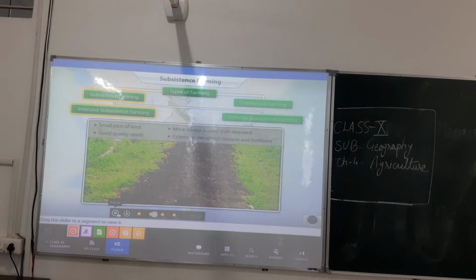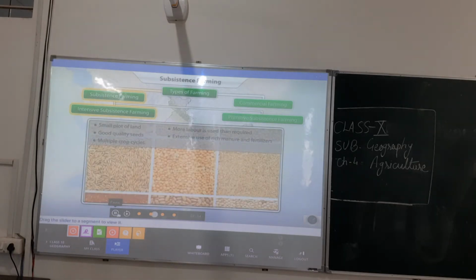An important aspect of this kind of farming is that more than one crop is grown annually on the same plot of land.